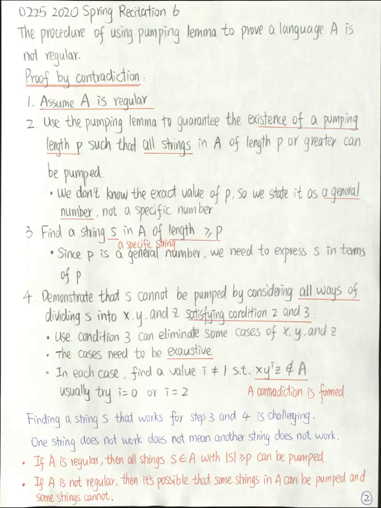If a language A is regular, then all strings S in A with a length greater than or equal to P can be pumped. But if A is not regular, then it is possible that some strings in A can be pumped and some strings cannot be pumped. It's possible that both kinds of strings exist in this non-regular language.